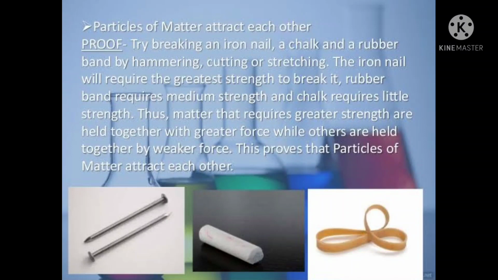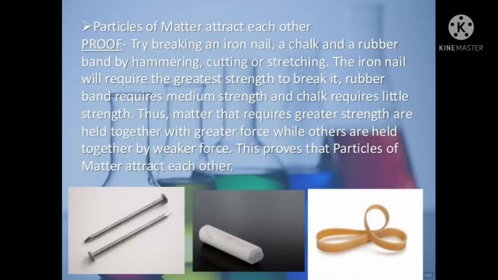Using a hammer or knife, try to break the iron nail, chalk piece and rubber band. Which will break easily? The chalk will break easily, and it is very difficult to break the iron nail.